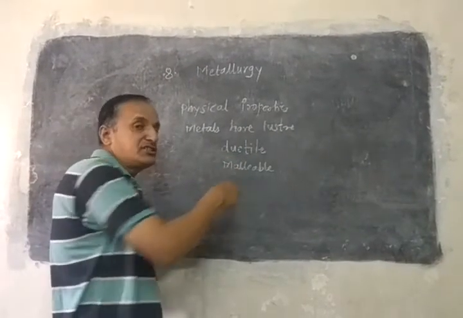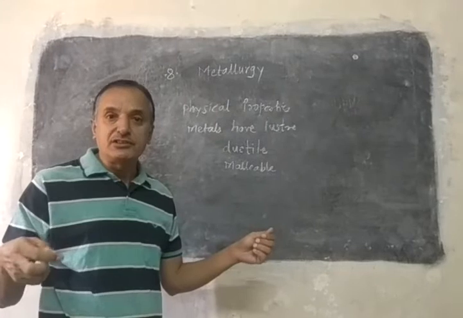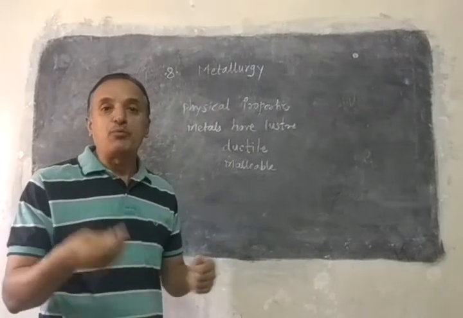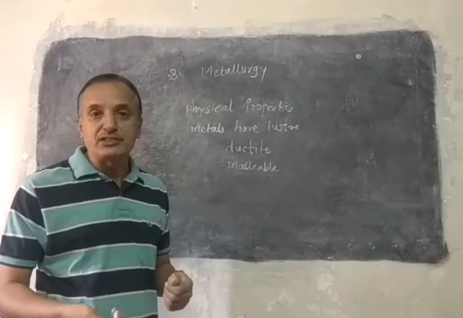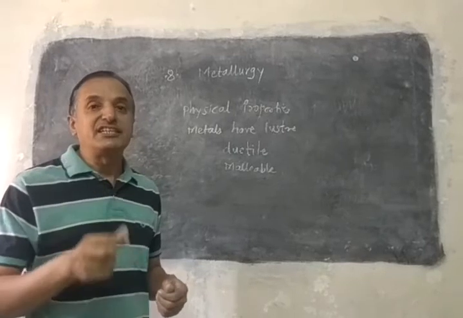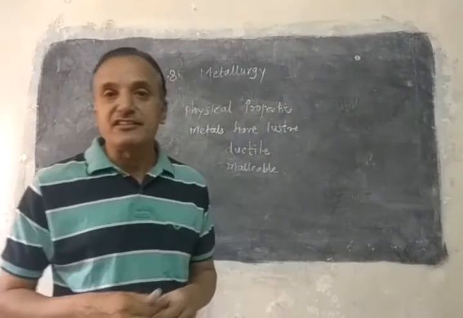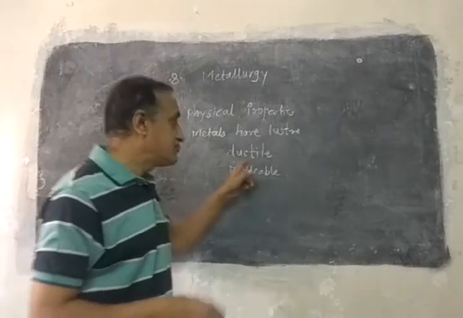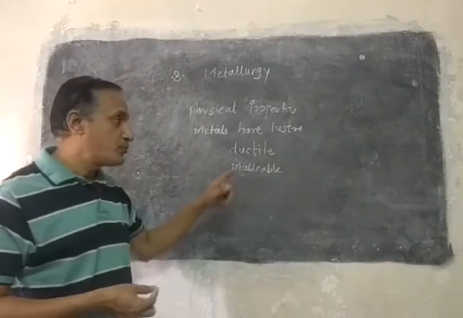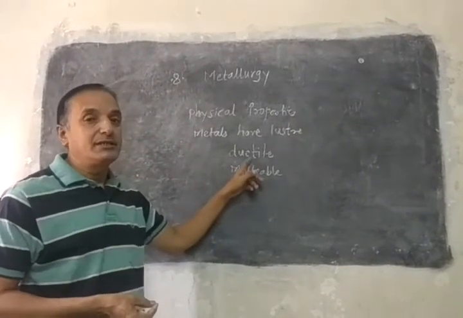So ductility means we can draw thin wires, like copper wire, aluminum wire, gold rings, or silver rings. Like this we can form thin wires. That property is called ductility.